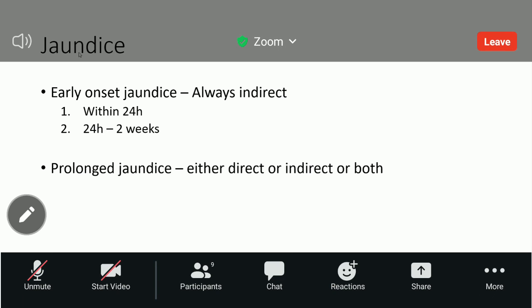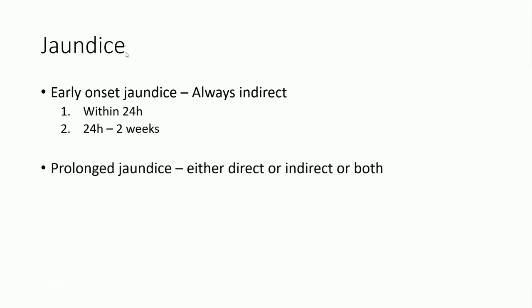Okay. Then jaundice. So as usual, we have to categorize everything. If you want to approach any question or any patient who presents with jaundice, we have to categorize that, because when we categorize, it is so easy to approach the case or the question. This is the basic categorization. We can categorize into 2: early onset jaundice and prolonged jaundice. Early onset means usually we take a 2 weeks cutoff. If it occurs before 2 weeks after birth, we call it early onset jaundice.